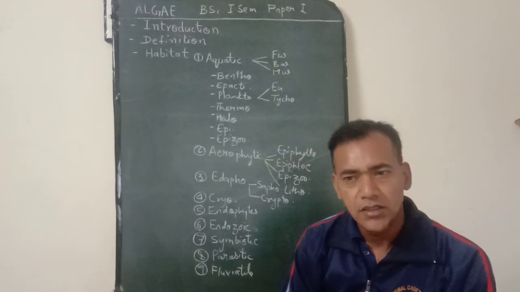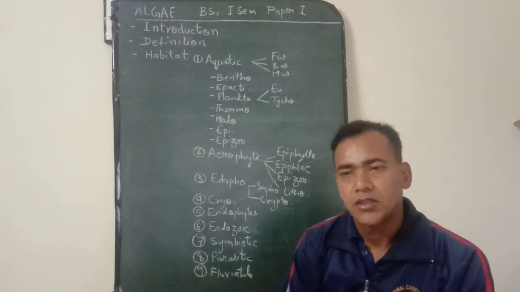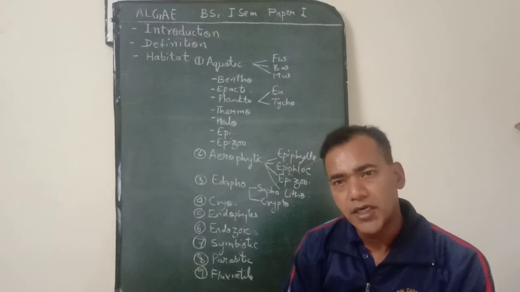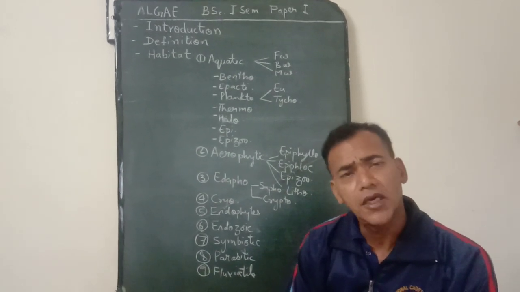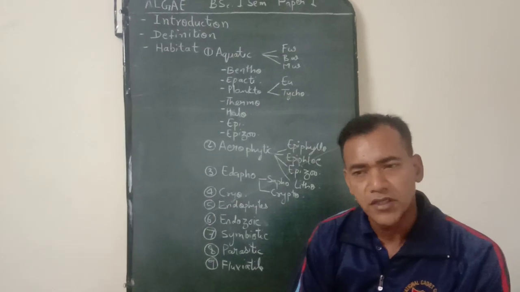Among thallophytes, there were again two groups. One was algae and another was fungi. Algae, that group which had chlorophyll bearing plants, and fungi, that group in which chlorophyll was not present. The term algae was first of all introduced by Linnaeus in 1753.